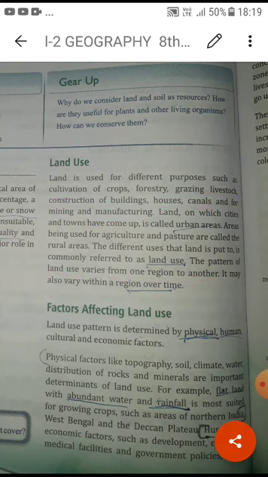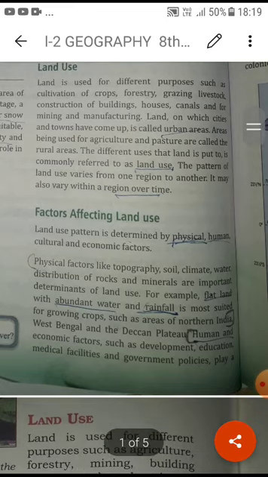Now next is your point: factors affecting land uses. Just now, students, we talked about how 30% is the mountainous area, 27% is the plateau area, and 43% is the plain area. Besides this, these are the things which decide how we can use the land.